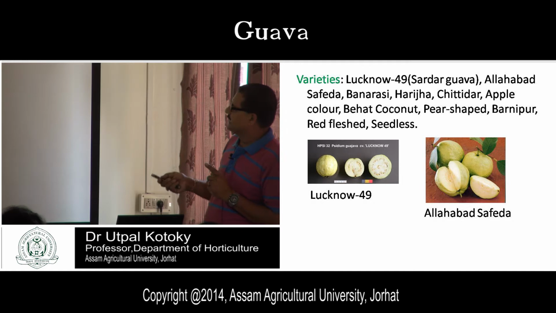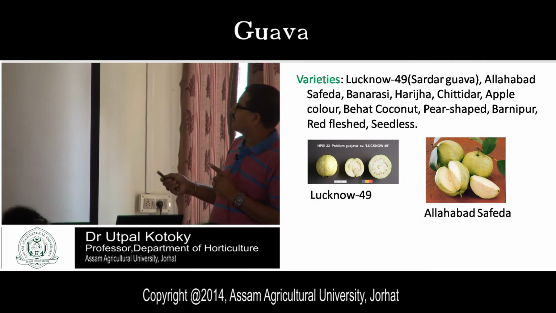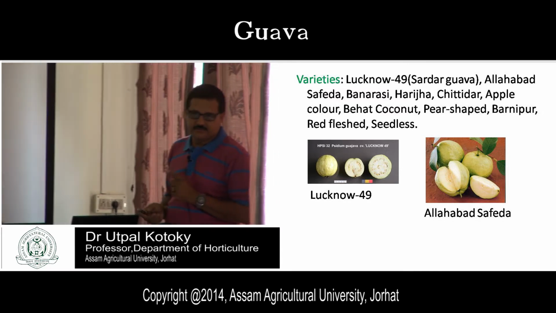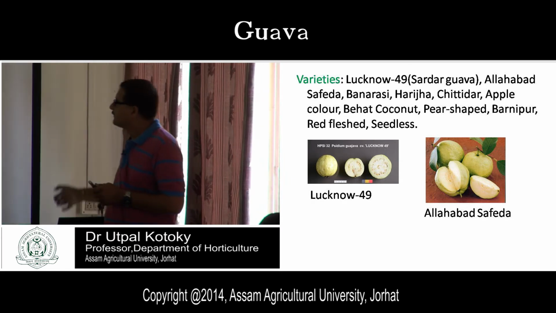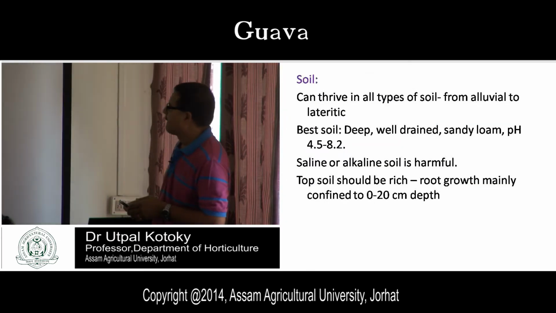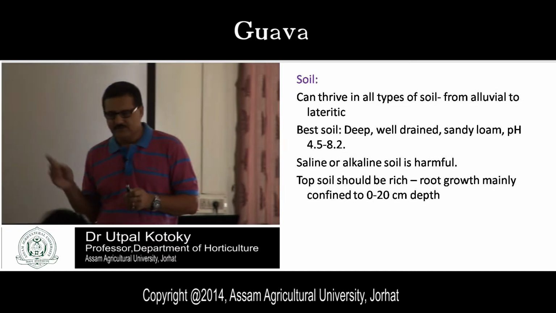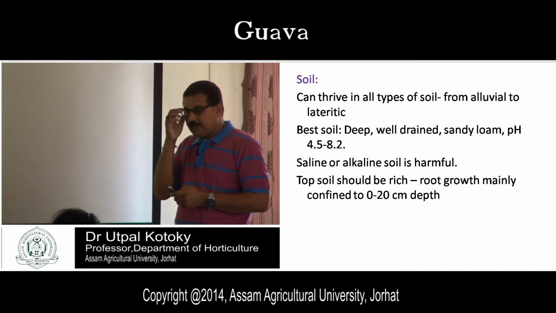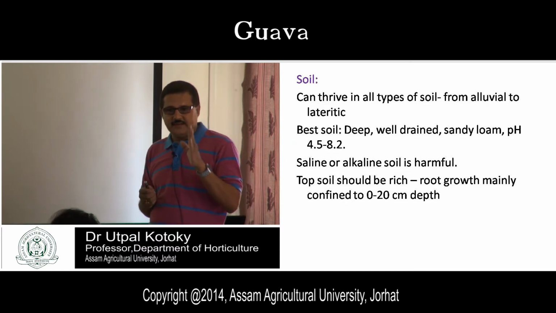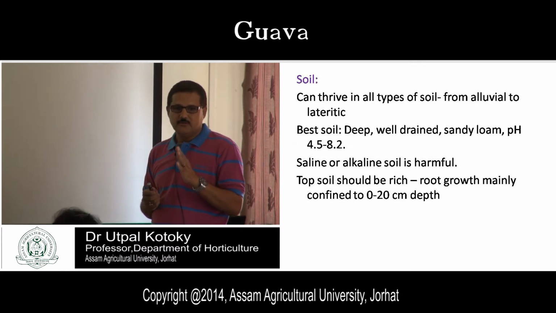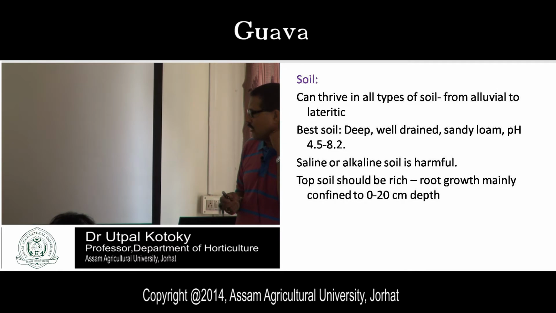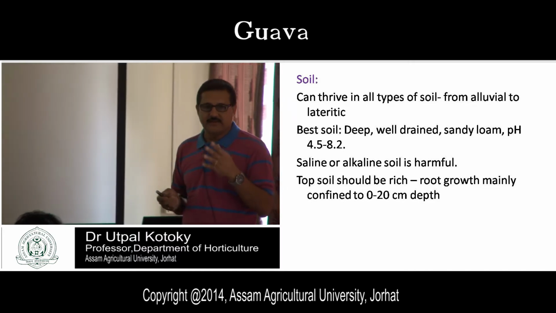But Lucknow 49, also known as Sardar guava, and Allahabad Safeda are the two very important commercial varieties. Allahabad is well known in the world for producing quality guavas. That is why the variety Allahabad Safeda is a very important commercial variety.